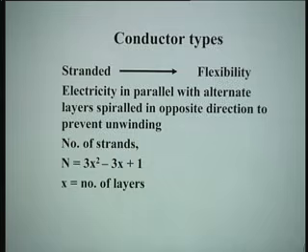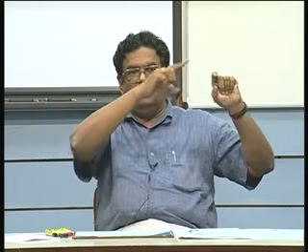What are the different conductor types? Hollow conductor, solid conductor, stranded conductor. Stranded means ACSR, aluminum conductor, steel reinforced. Why do you strand them? So that there is a good grip and mechanically they are stronger. What happens? There is a central strand of steel and aluminum strands are done alternately spiraled across it. How many strands will be there? It depends on number of layers.